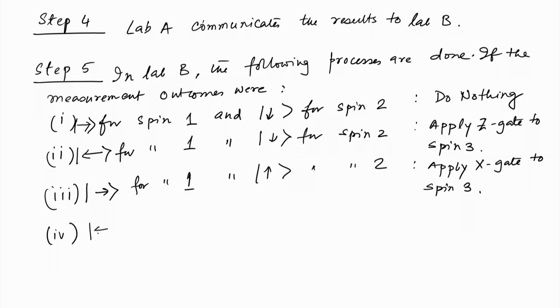Finally, if it is a left for spin 1, basically all combinations of right and left and up and down for 1 and 2. This is going to be up, because we have taken the down already. This is going to be up for 2, then well, it should be written a little below.